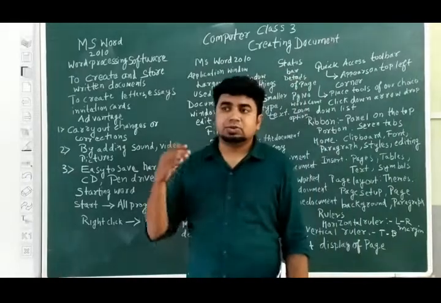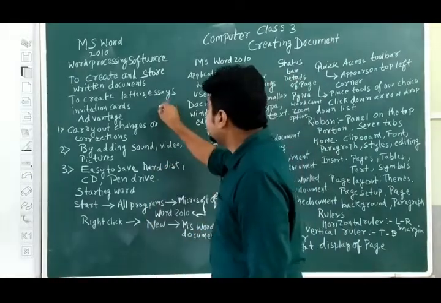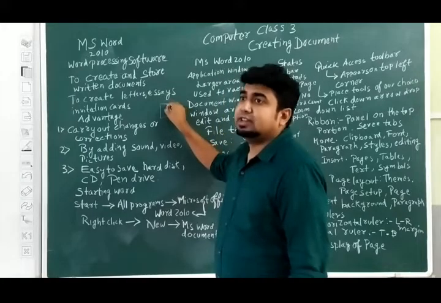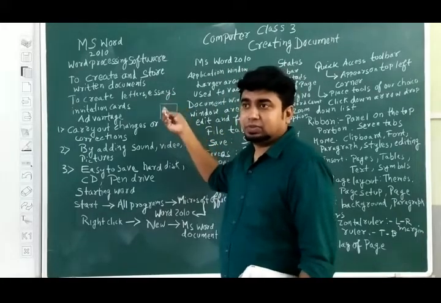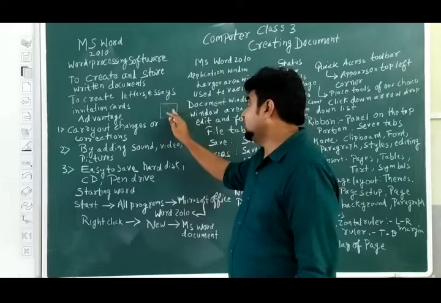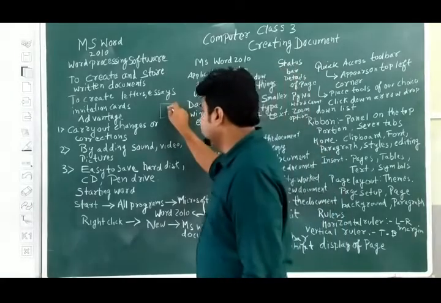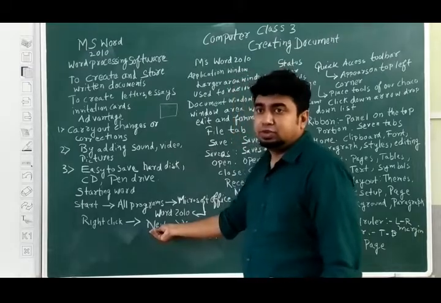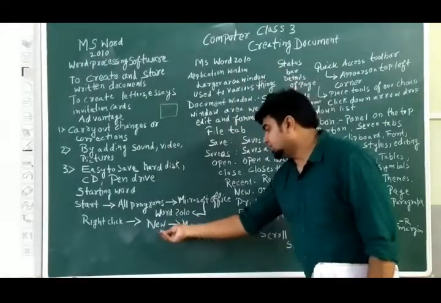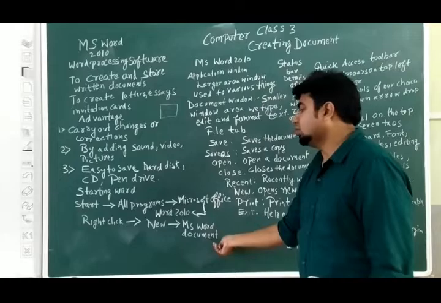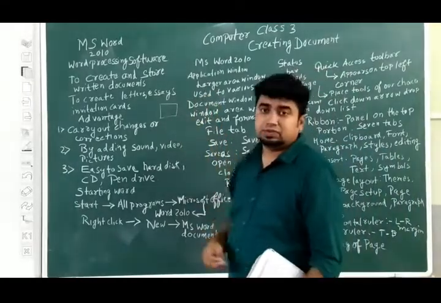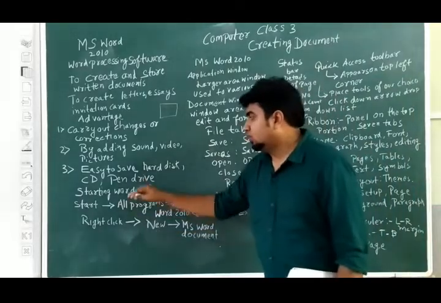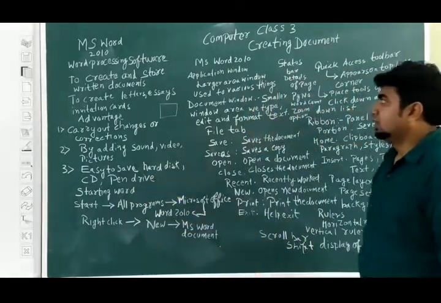Right. Now the other way is also there. Right click anywhere on the desktop. Desktop is the screen. Right click means click of the mouse right button, and then you will get a menu where you have to select the New option, and then go to MS Word document, and MS Word will be opened. So that is also one of the ways of starting MS Word.